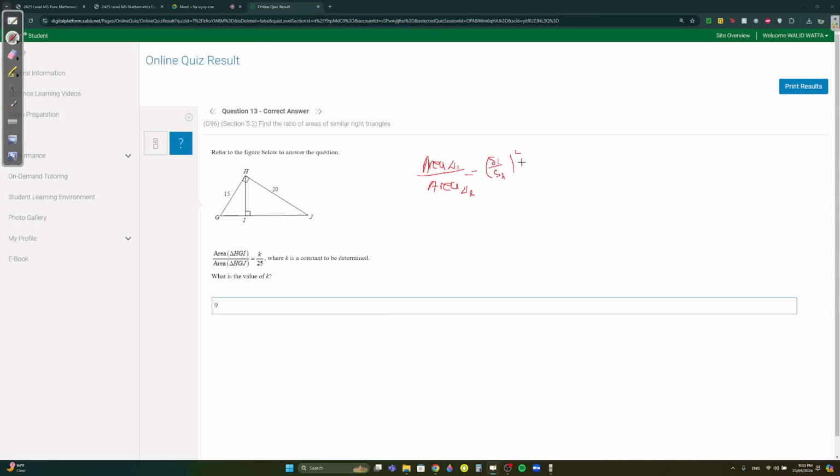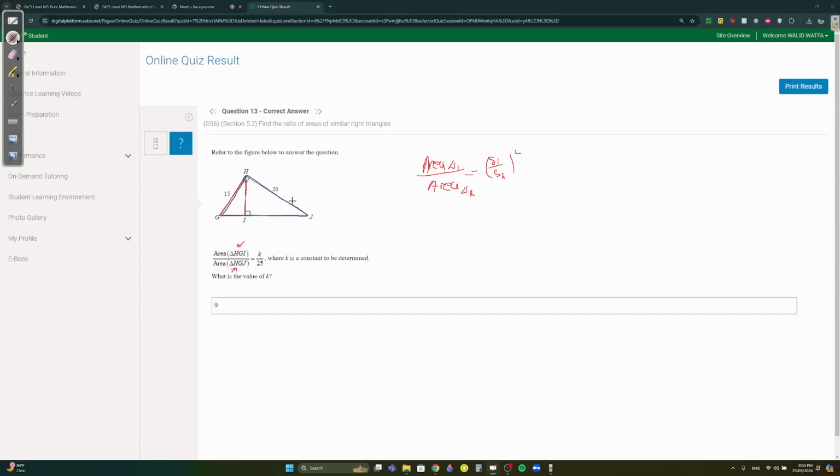If it was volume, then it would be cube. Remember, these are all formulas from last year. So here they want the area of triangle HGI compared to the area of the triangle HGJ. HGI would be the red one, and then HGJ would be this one, the big one.